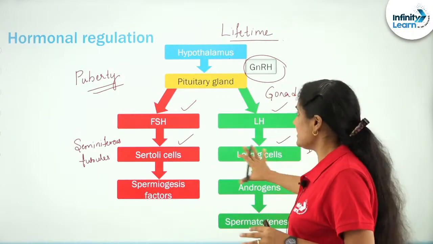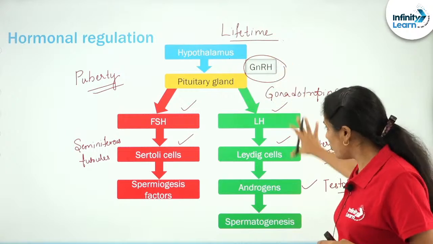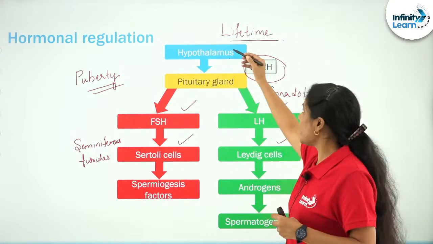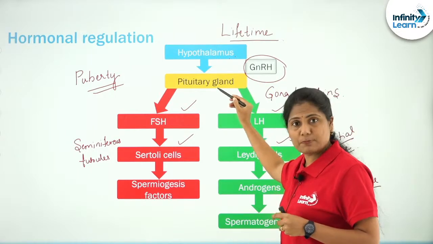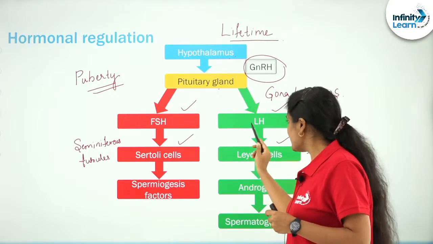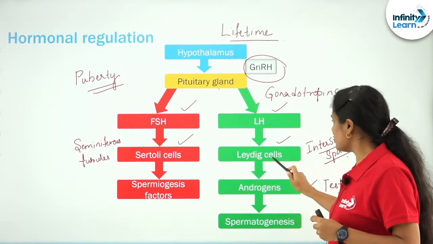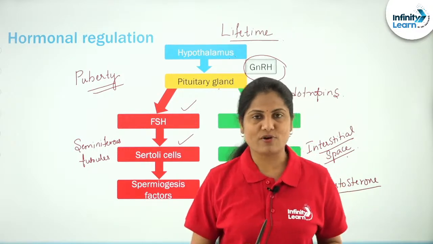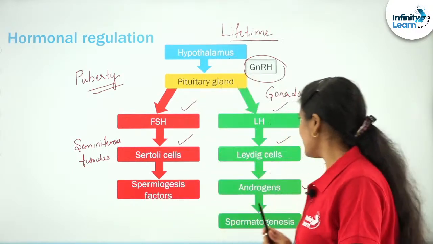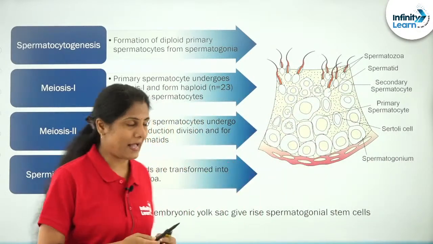And when does it actually begin? At puberty. And which are the hormones that are involved? Hypothalamus first secretes GnRH, which in turn influences the pituitary gland, which in turn secretes FSH and LH. FSH acts on Sertoli cells, LH acts on Leydig cells, and together they help in the process of spermatogenesis, right. So, this is how it all happens.